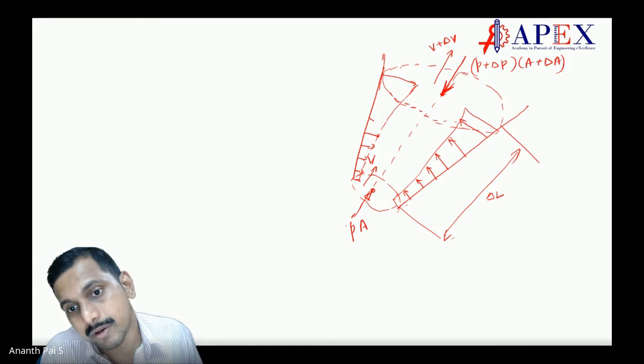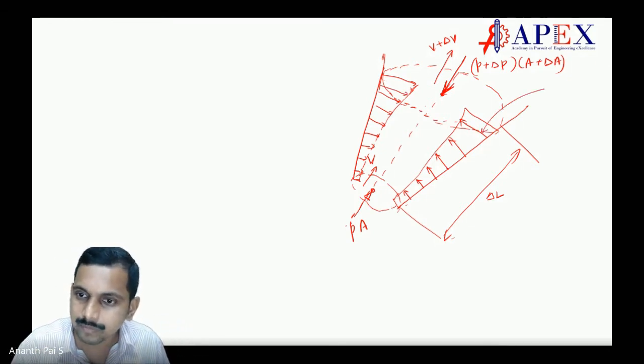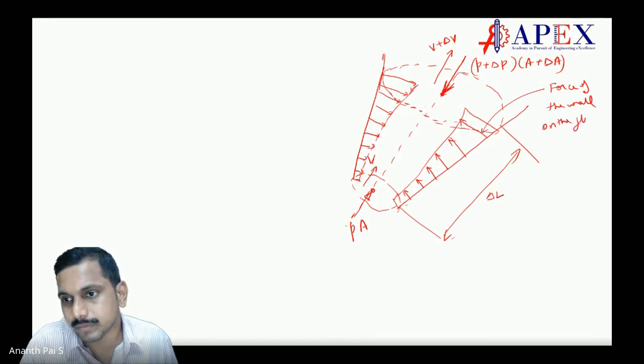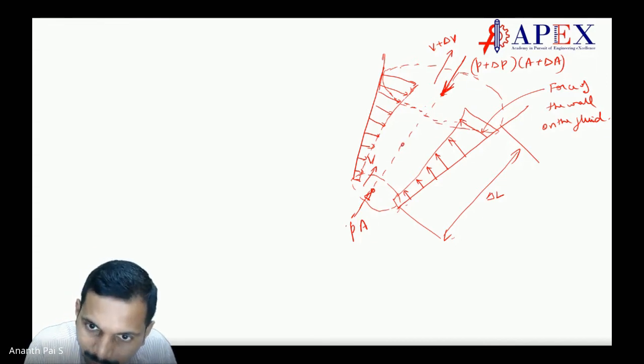You have forces of the wall on the fluid which is moving. Make sense? This is the force of the wall on the fluid. Very important.